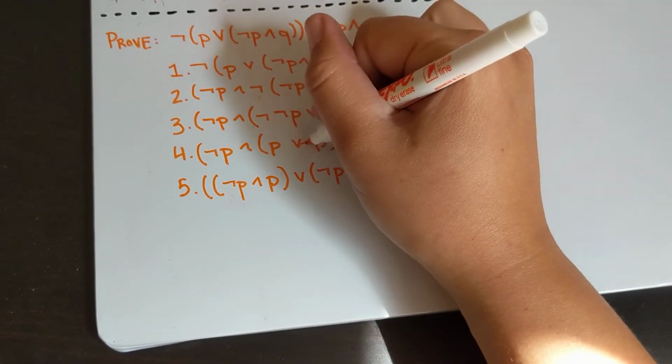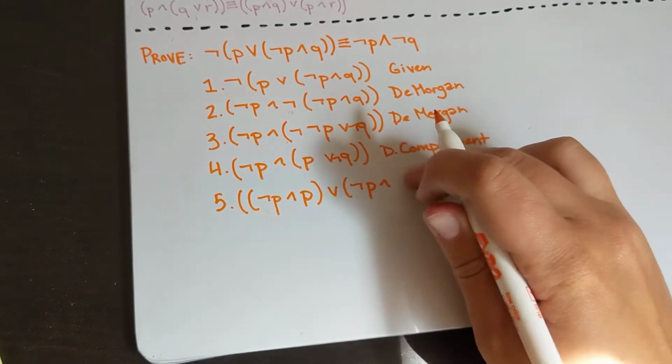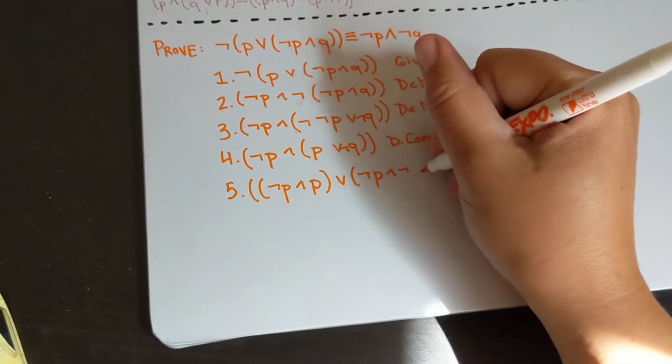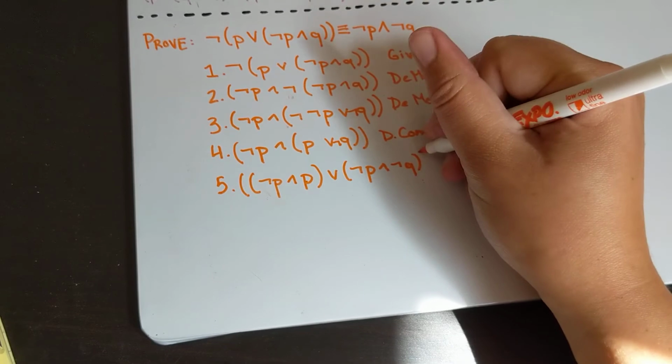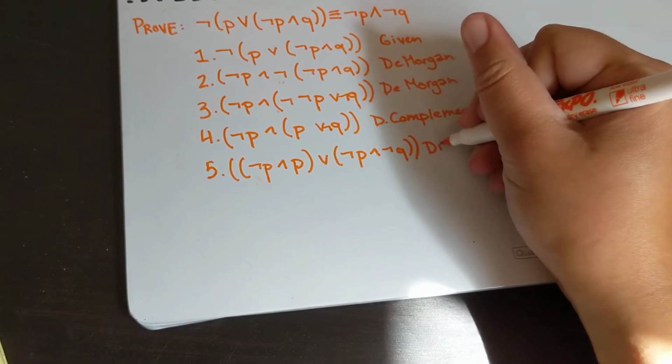Oops, sorry, this is always not Q because I just missed writing that in the De Morgan step. I thought there was something that looked wrong. Right. And this is by distributive.